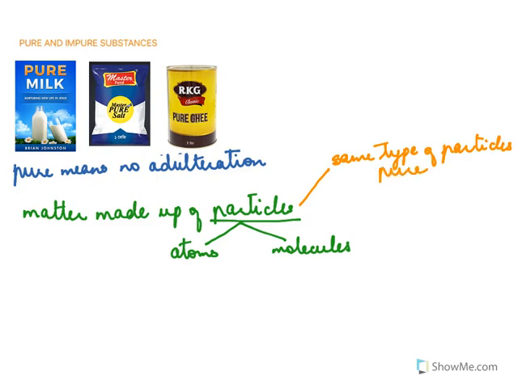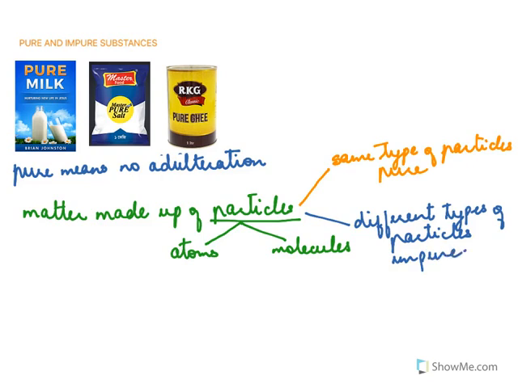However, if that same substance is made up of different types of particles, it is said to be impure or not pure. So same type of particles is pure, different types of particles is impure.